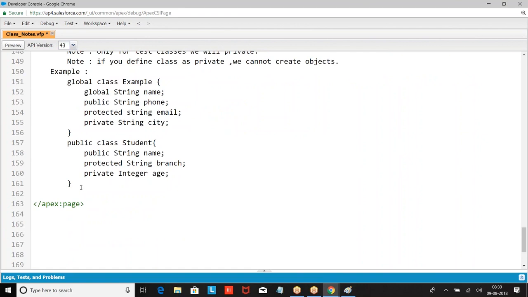Are you getting my point here? If you define anything as private, or don't define anything, by default it is private. Then all the members should be private.